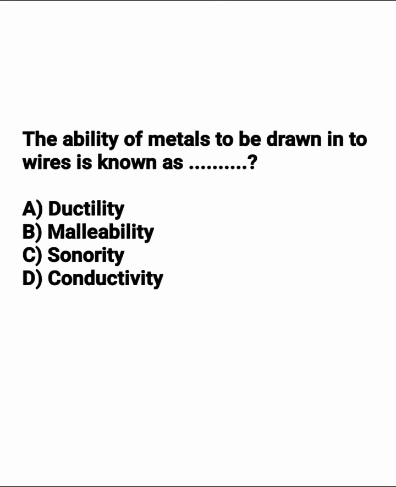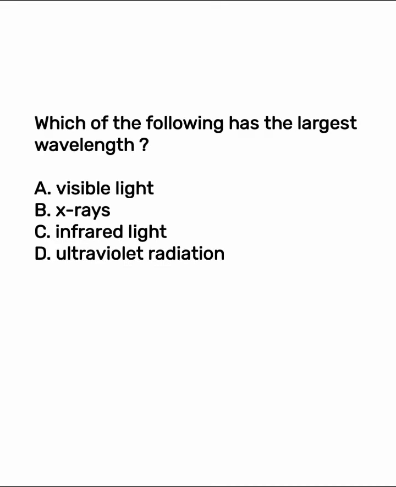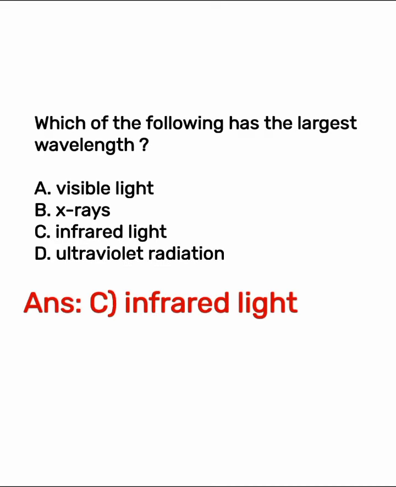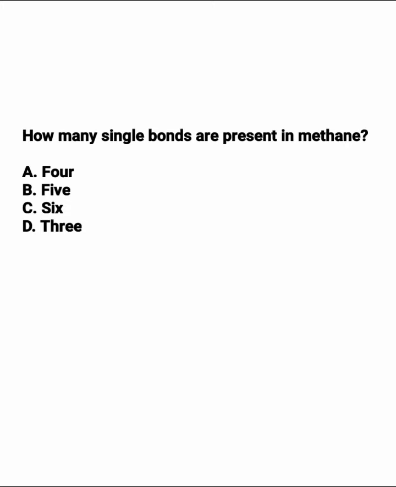The ability of material to be drawn into the wires is known as option A, ductility is the right answer. Which among the following has the largest wavelength? The correct answer is option C, infrared light. How many single bonds are present in methane? The correct answer is option D, 3.